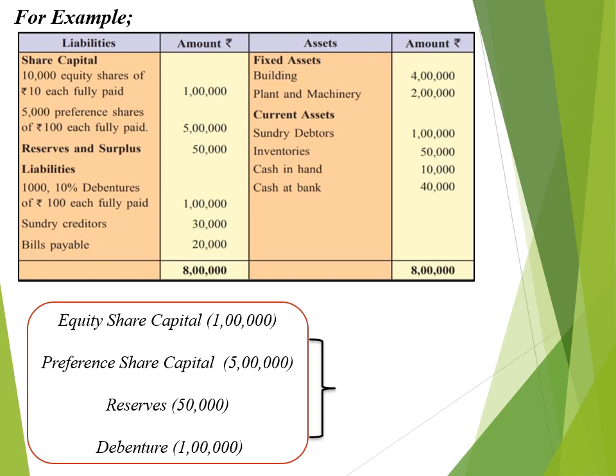Hence, to find out the capital structure, we'll add all these components, that is, we'll add equity share capital, plus preference share capital, plus reserve and debentures. Hence, adding all this we get the capital structure, that is rupees 7,50,000 of ABC company.